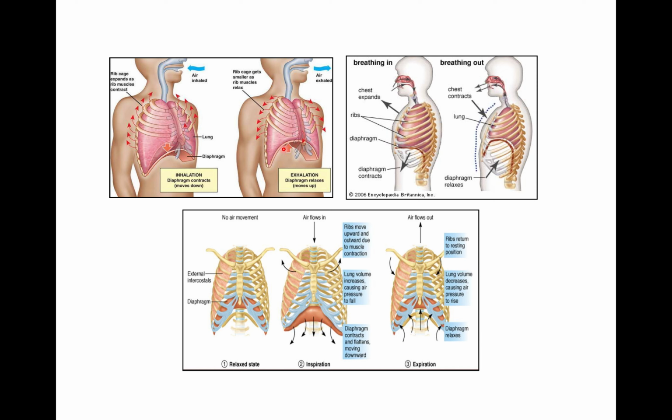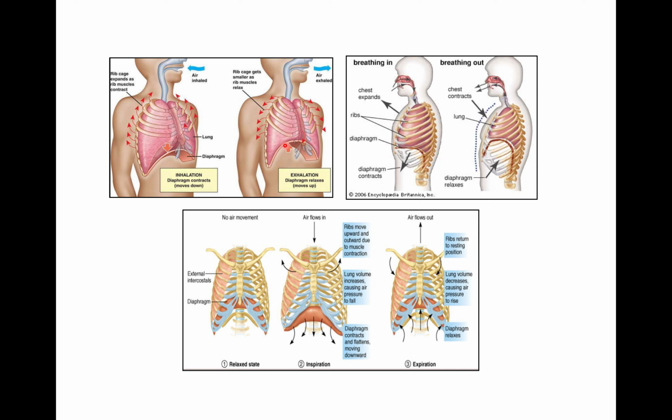Now expiration or exhalation. When expiration is forceful, then two expiratory muscles help in expiration, which are abdominal muscles and internal intercostal muscles. So, abdominal muscles extend from the ribs to the abdominal area. When this contracts, the abdominal visceral organs are pulled upward and towards the diaphragm. So, the diaphragm becomes more convex.